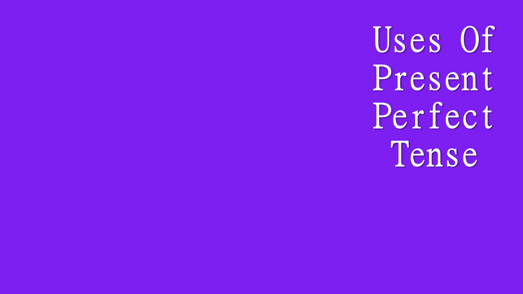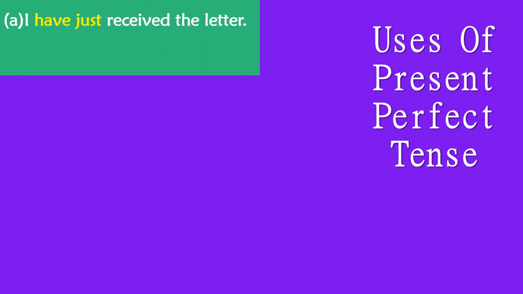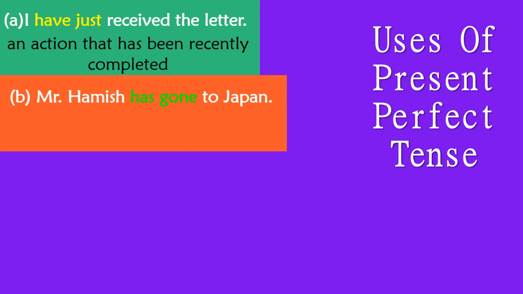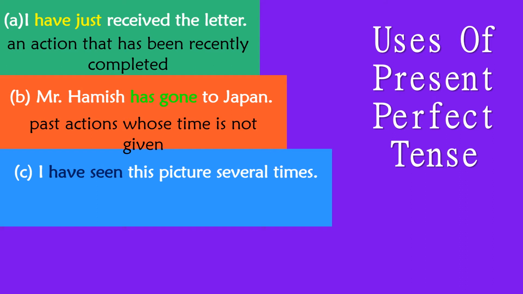Now, let us read these sentences, children. I have just received the letter. It is expressing an action that has been recently completed. Mr. Hamish has gone to Japan. It is telling the past action whose time is not given. He might have gone in any month or year. I have seen this picture several times. Here it is describing a past experience.